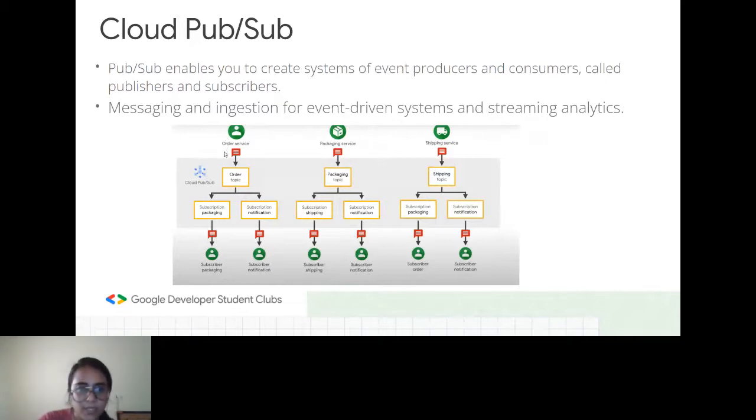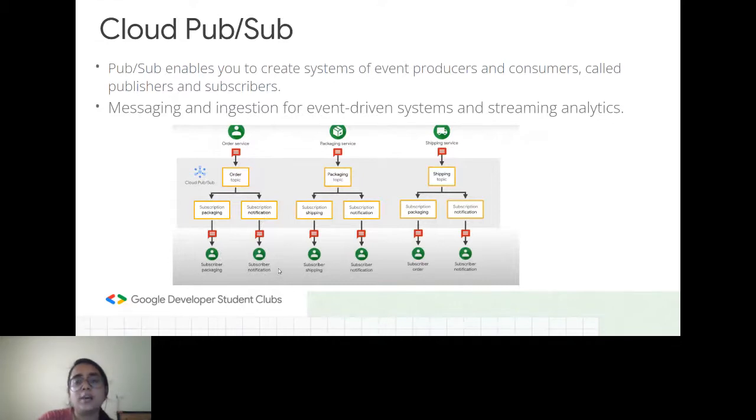For example, I can say here the source is the order service. Then this Cloud Pub/Sub will show the order topic over here, and then it will send the packaging and notification to the subscriber, and the subscriber will receive that notification.